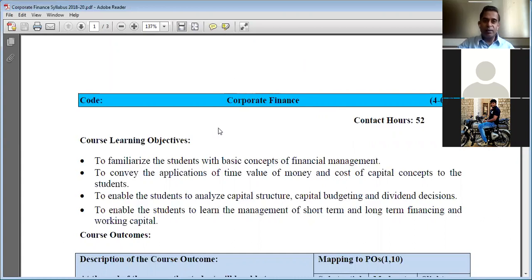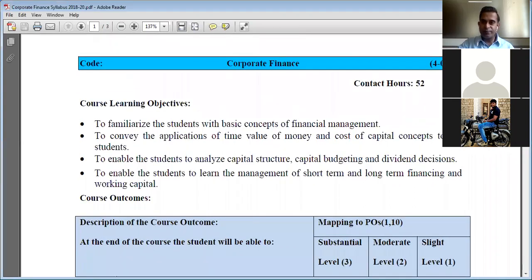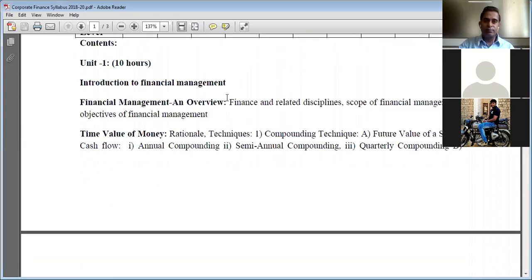I'll quickly browse through the syllabus of corporate finance. I'll just remind you how we covered the syllabus. If you can recall, Unit 1, Introduction to Financial Management, chapter number 1, Financial Management and Overview, which was purely theoretical in nature. We covered all these contents in the classroom before the lockdown, and I shared PowerPoint slides and notes, that is the reading material in PDF file.